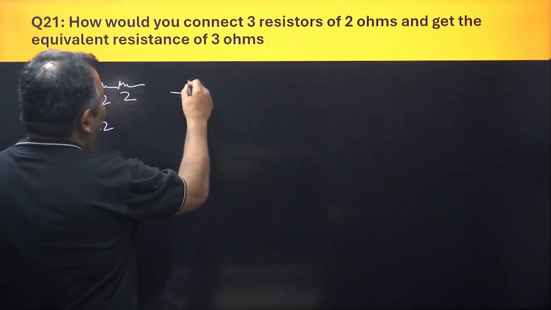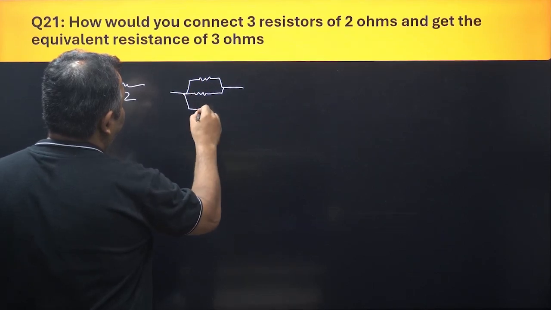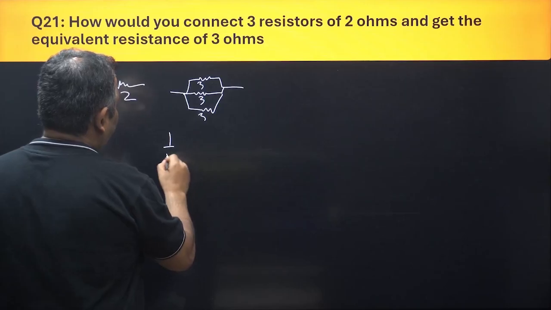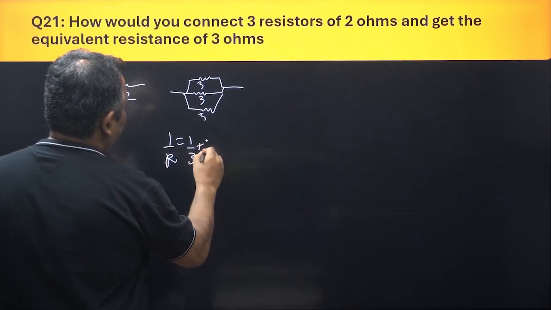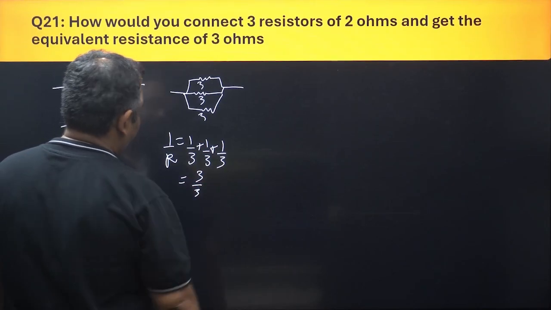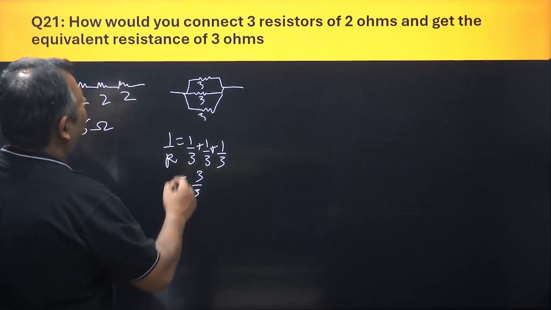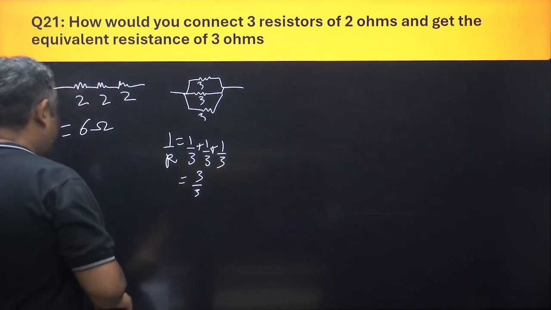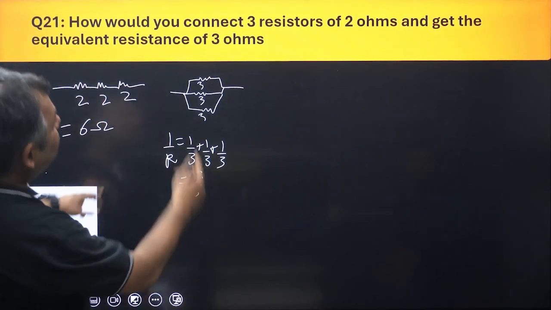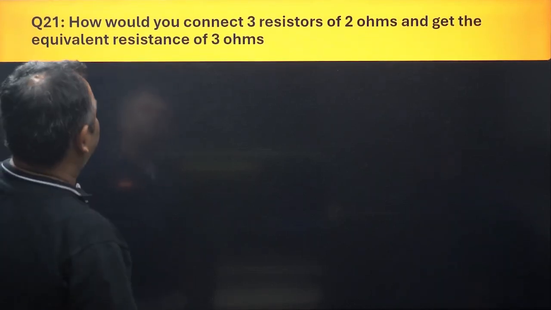If I connect all of them in parallel, 1 by R is equal to 1 by 3 plus 1 by 3 plus 1 by 3, this would be equal to 3 by 3, still not 3 ohm. Oh, sorry, this is not 3 ohms. No, that is right, I made a mistake. I have a problem looking at it like this. I look at this like this. So I like 3 here, 2 here.